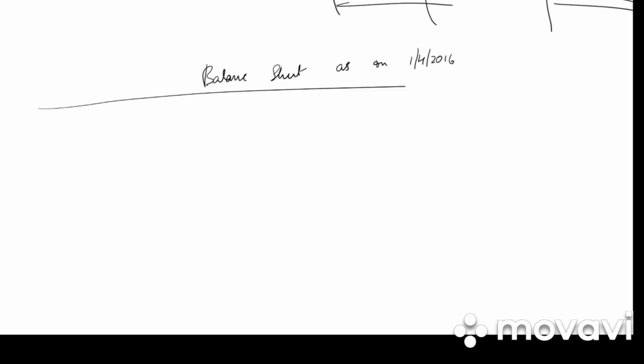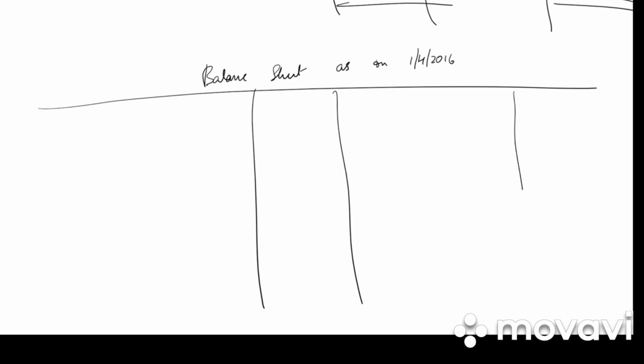Last we have is the opening balance sheet. So balance sheet as on 1st April 2016. Liabilities, amount, assets and amount. So furniture is increased by 9,500. So how much will it be? 1,04,500. How is it? The old furniture is 95,000 plus 9,500.